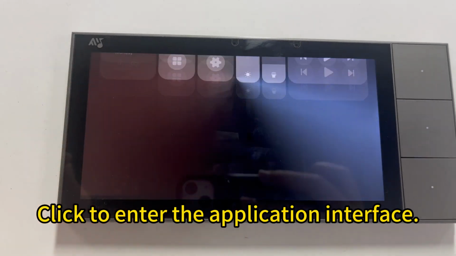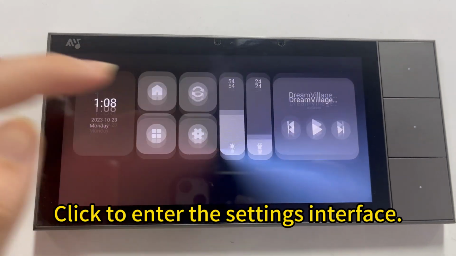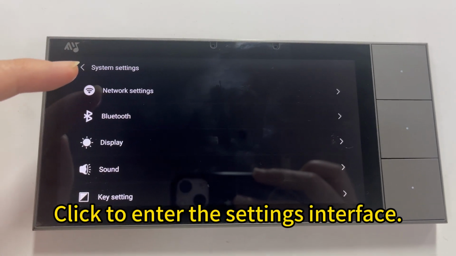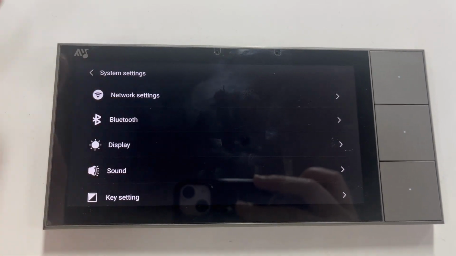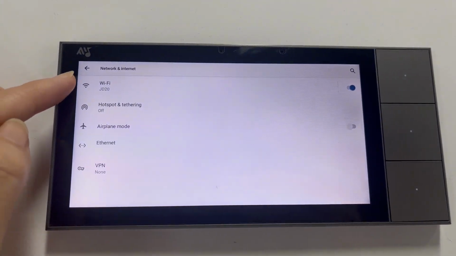Click to enter the application interface. Click to enter the settings interface. You can choose and connect to a network.